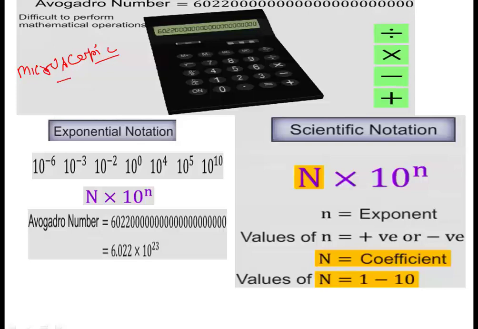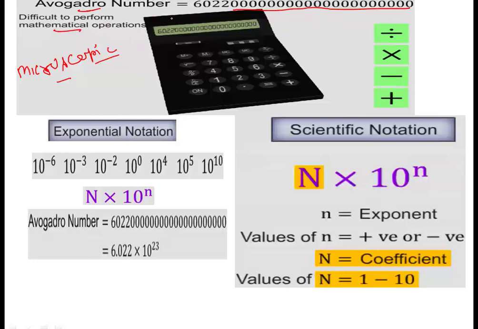For example, Avogadro's number has 6022 and then 20 zeros, right? So it becomes very difficult to carry out mathematical calculations using such numbers. Very large values: how to multiply, how to divide, how to carry out addition?